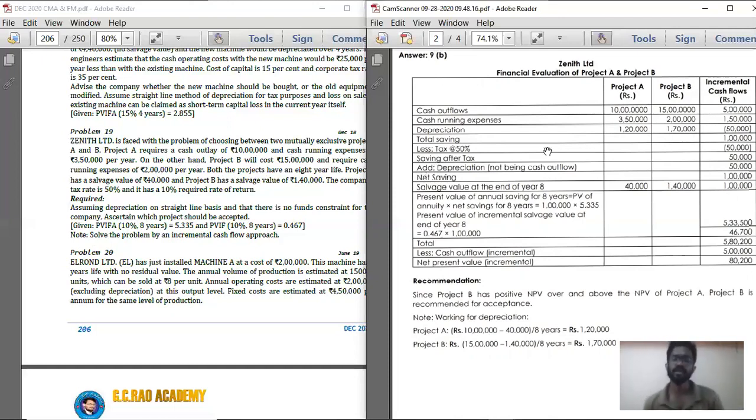So below that, under particulars, record cash outflows at the beginning of the year, at the beginning of year 0. In respect of project A, in the column record 10 lakhs because the project A cash outlay is 10 lakhs, and project B 15 lakhs. So how much is the incremental cash outflow in respect of project B over project A? Project A is 10 lakhs, project B is 15 lakhs, so the extra incremental cash outflow is 5 lakhs. So in the incremental cash outflow column record 5 lakhs.